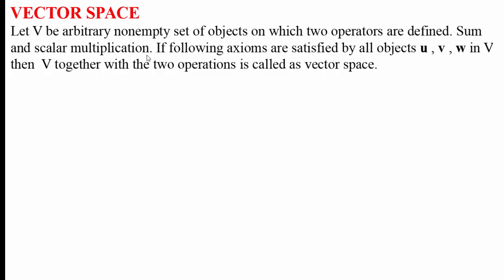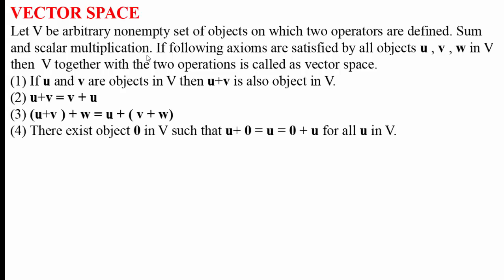If following axioms are satisfied by the objects U, V, W in set V, then set V together with two operations is called as vector space. The axioms are: first axiom, if U and V are objects in V, then U plus V is also object in V. That means addition is closed. The operation sum is closed.